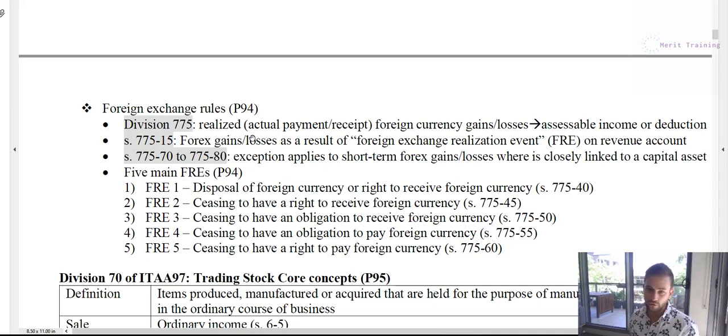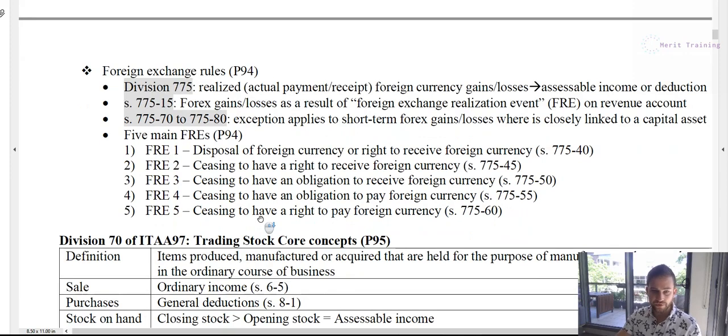Then in a month's time or 60 days, 2 months' time, once you actually have to pay the bill, the exchange rate might have changed because it's in US dollars, right? And because you're actually paying that money, there's actual payment. You then, in order to debit or credit that journal, are going to have a difference, right? And that difference is going to be assessable income or deduction, and that's going to be your foreign currency exchange gain or loss. Now, whether it's a FRE, or foreign exchange realization event, will depend on which account it actually applies to.